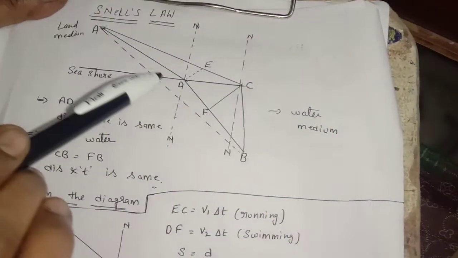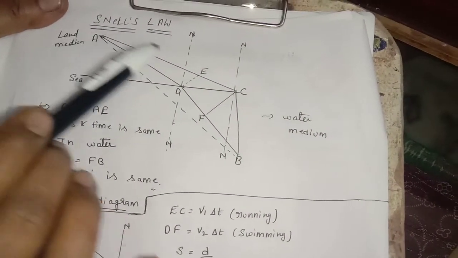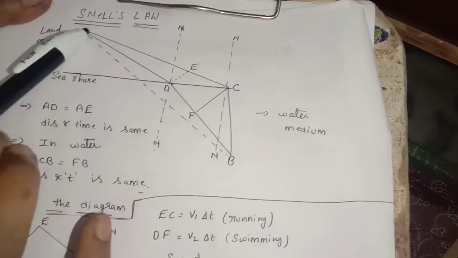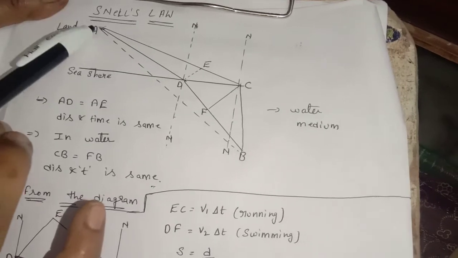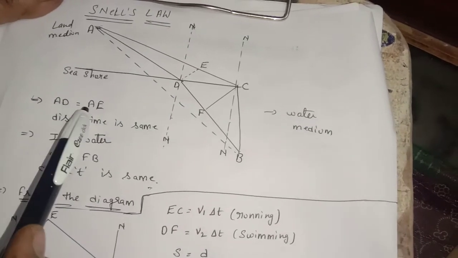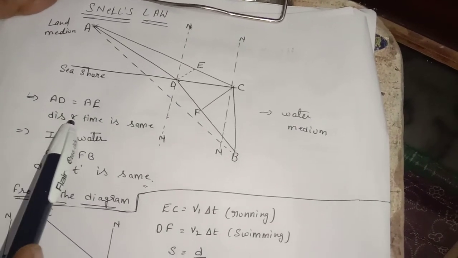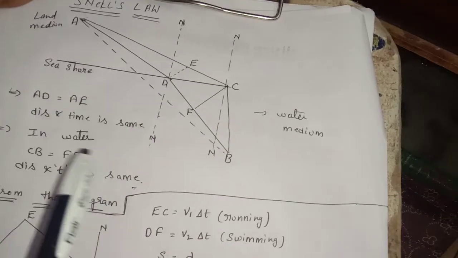So AD is equal to AE. The distance traveled from A to E is the same as from A to D. So distance and time are both the same.